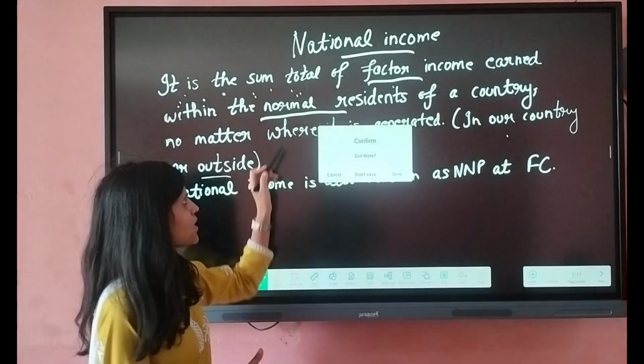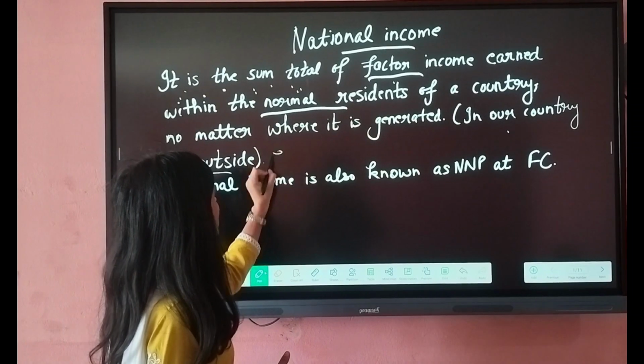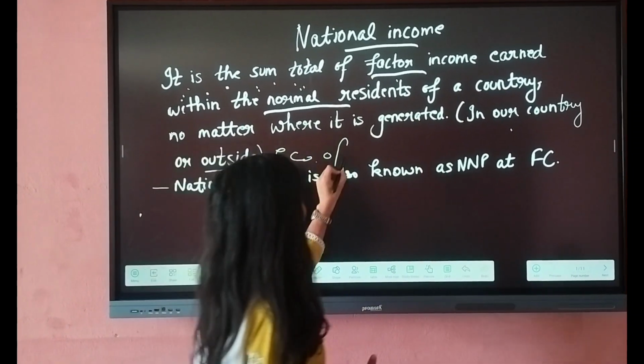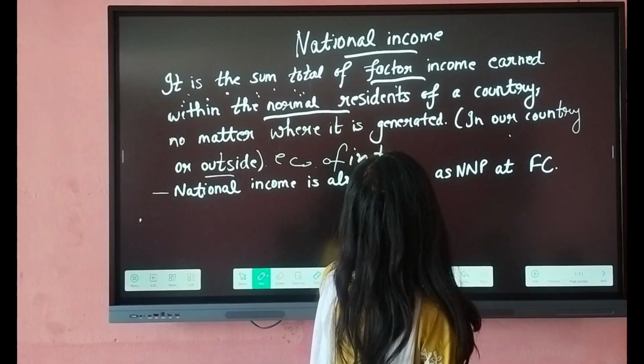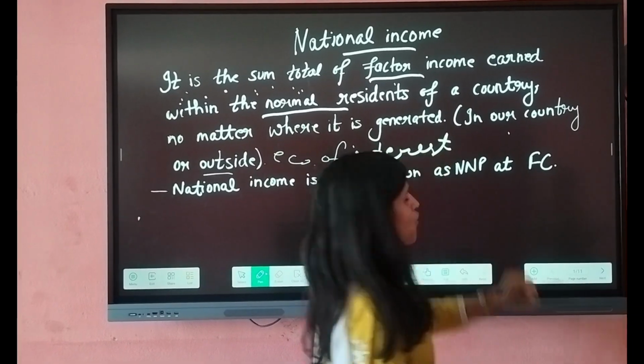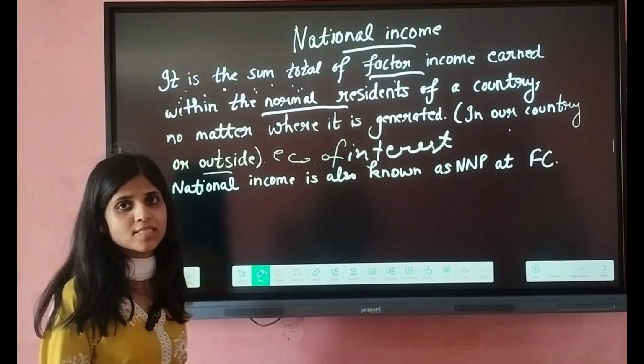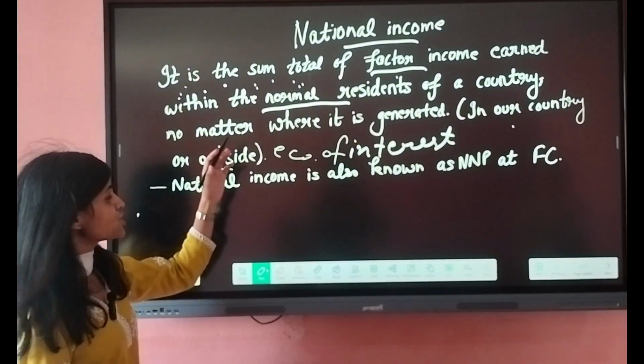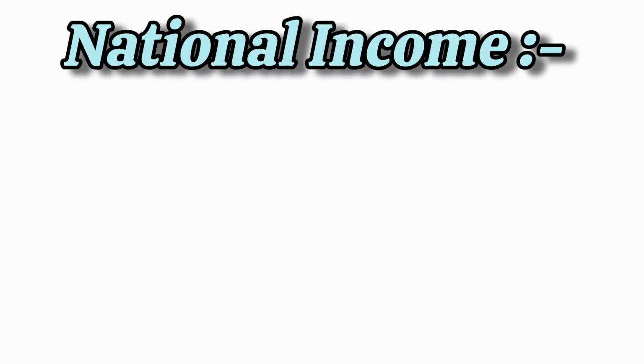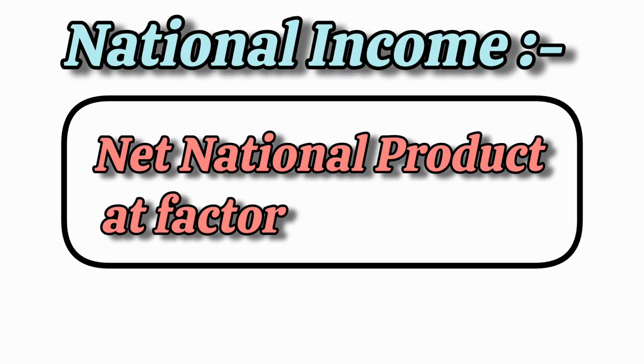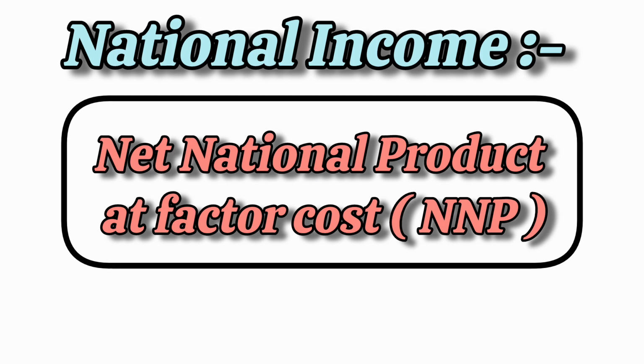And also one of the most important things is economic interest. Economic interest means where they do their economic activities, for example production, consumption, saving and investment. There is another name for national income, that is net national product at factor cost.